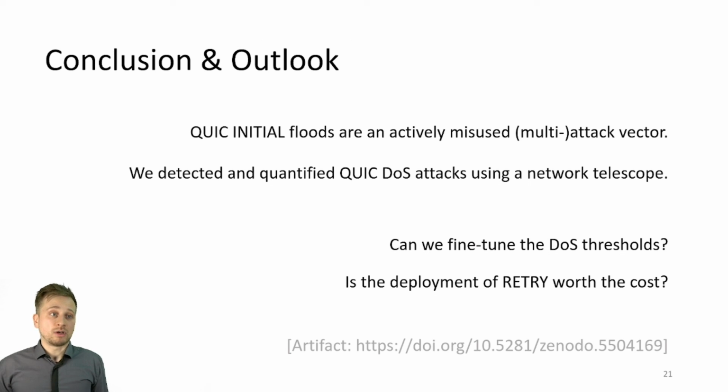So let me conclude my talk. QUIC initial floods are an actively misused attack vector, and we detected and quantified these attacks with a network telescope. Future directions definitely should include the fine-tuning of DoS detection thresholds, but we also want to find out whether permanent retries are worth the cost for content providers.